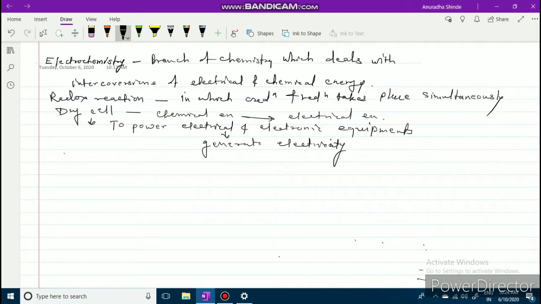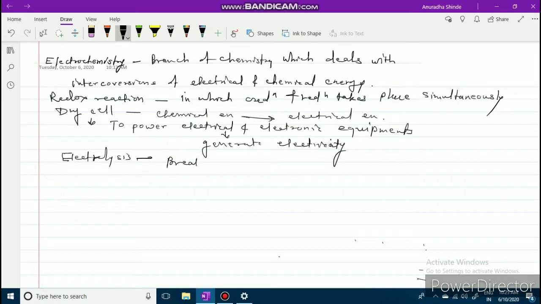Then next, what is meant by electrolysis? Electrolysis is the breaking down of an ionic compound by passage of electricity. What is meant by electrolysis?